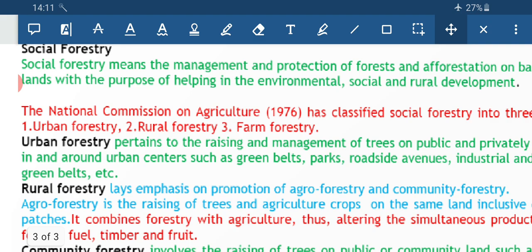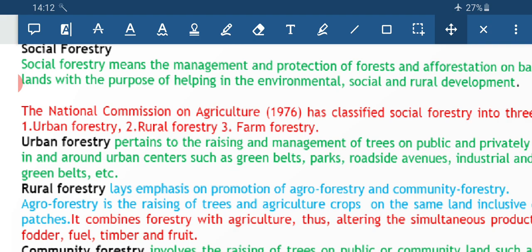Now, you have studied in class 10 that the thermal power plants have taken a step to develop green belts surrounding the thermal power plants. That means to enhance the environment that is degraded due to the pollution created by the thermal power plants. So, this is urban forestry. Next is rural forestry. Rural forestry has two things: we have agroforestry and we have community forestry.